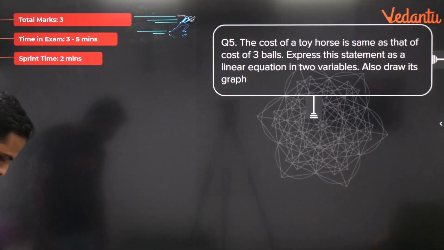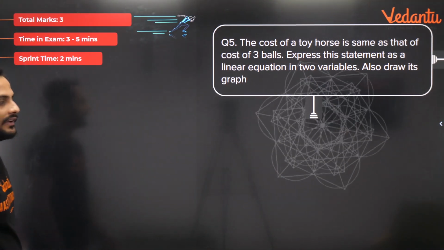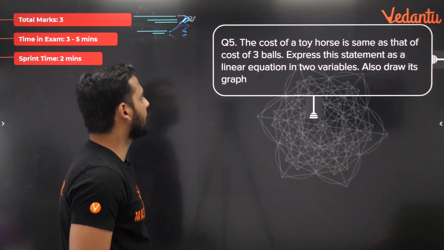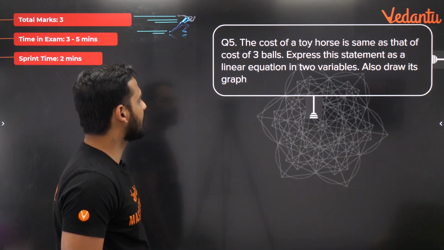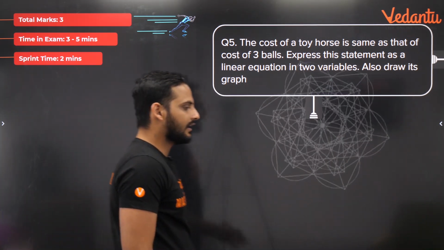The next question is this: the cost of a toy horse is the same as the cost of 3 balls. Express this statement as a linear equation in 2 variables. Also draw its graph. So again, a very easy question, children.